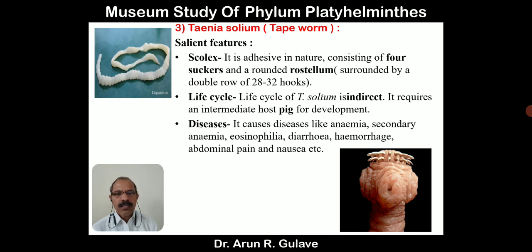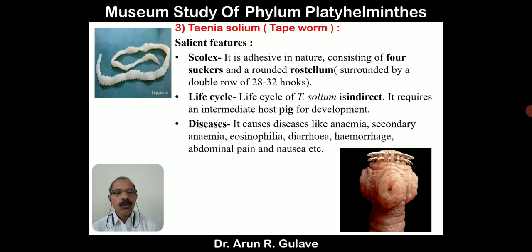From this, the disease, which we call pathogenicity, causes conditions like anemia. If it pierces the suckers or hooks inside the mucous membrane of the intestine, blood is lost, so the person may suffer from anemia.